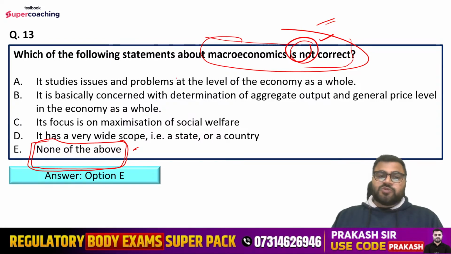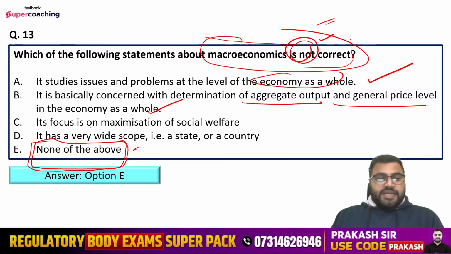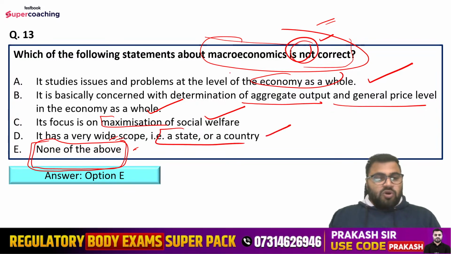It studies issues and problems at the level of the economy as a whole. Yes, correct statement. It is basically concerned with determination of aggregate output and general price level in the economy as a whole, right? It focuses on maximization of social welfare. Yes, correct. It has a very wide scope, a state or a country. So all the statements are correct, and hence none of the above will be the right answer because we are looking for the incorrect statement here.